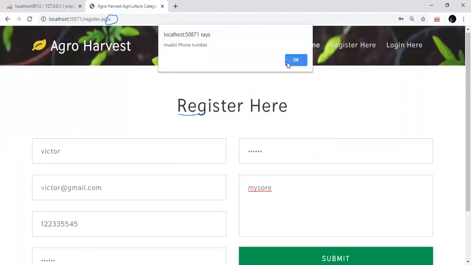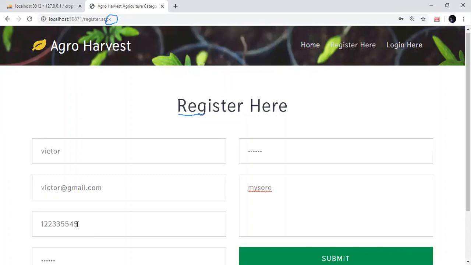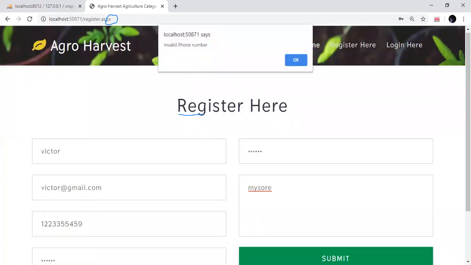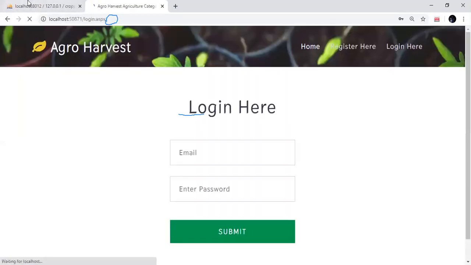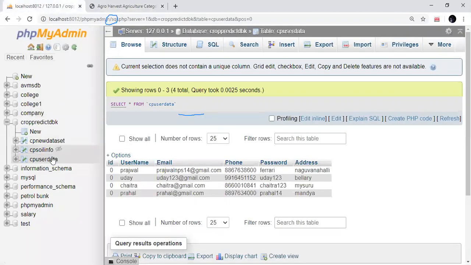Invalid phone number. Now, the problem is, how do I know which one is valid? As you are typing, can't you validate it there only? Okay, submit. One second, sir. After this, you show me how you validated this, okay? And now go to your database. Registration successful.